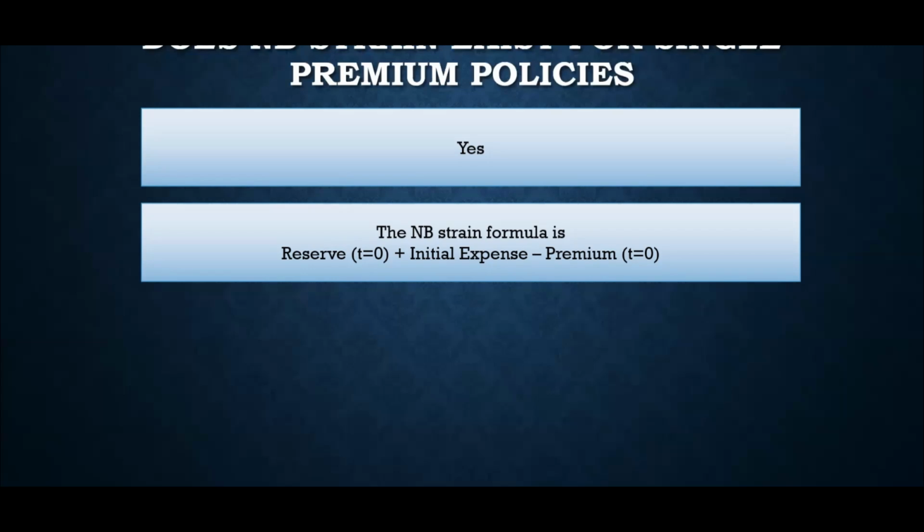Now in IFRS 17, or whichever regime uses best estimate reserve, this reserve has turned negative. So that means that overall your NB strain formula is usually negative. So there is no NB strain, there is NB gain, right? Instead of strain, there is gain, and that happens in Solvency 2 and IFRS 17 because we have moved into best estimate basis. Now, when we are talking about the reserve at t equal to zero, this is on prudent basis, and that is why there is NB strain, right? And there is another way you can have NB strain even in best estimate basis, when the policy is written on a loss making basis. The only reason I can think of for a policy being written on a loss making basis is when the insurer is trying to capture the market. Otherwise, there is no such reason.